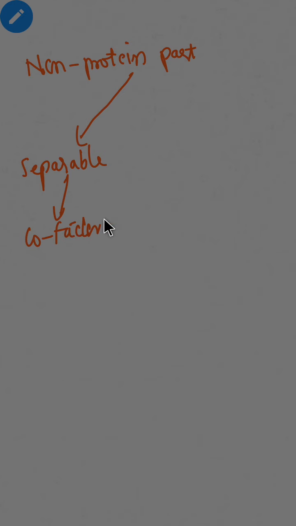If it is separable, then it is cofactor. This cofactor can be organic or inorganic.